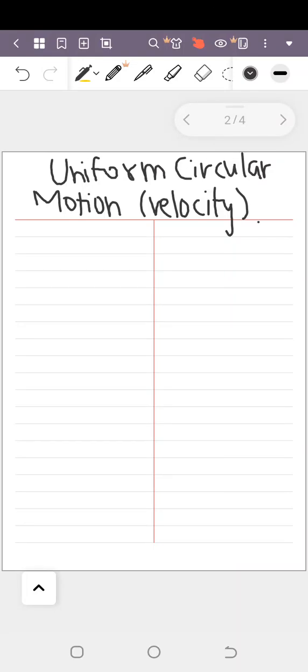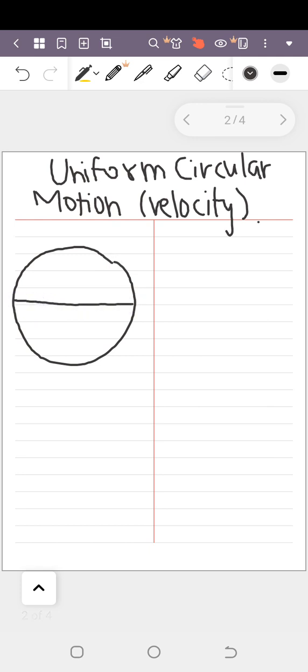Everyone, today in this video we're going to discuss another topic of uniform circular motion, which is velocity. First of all, we will discuss the velocity in uniform circular motion. For that we will make one circle, and as I said, in the circle we have a diameter which will show the shadow of SHM, simple harmonic motion. Now here we have one point, and this is the shadow of that point, represented by Q. If you haven't watched the previous video, kindly go and watch.